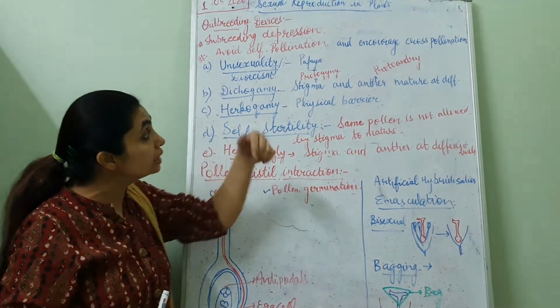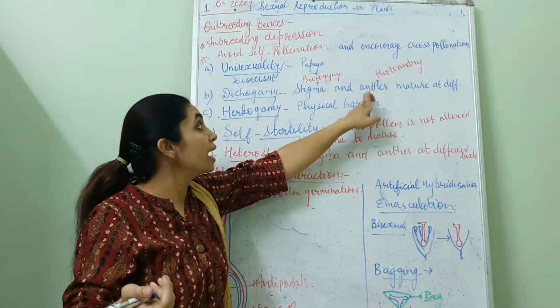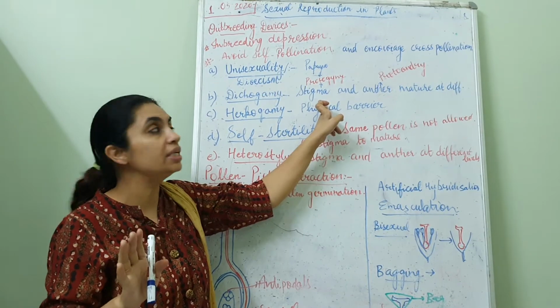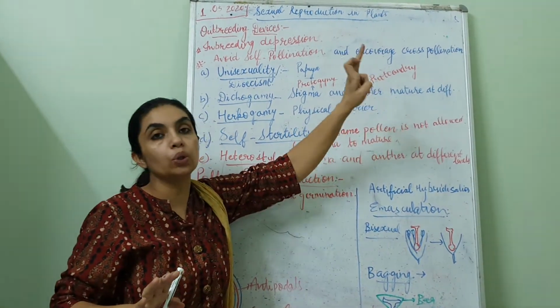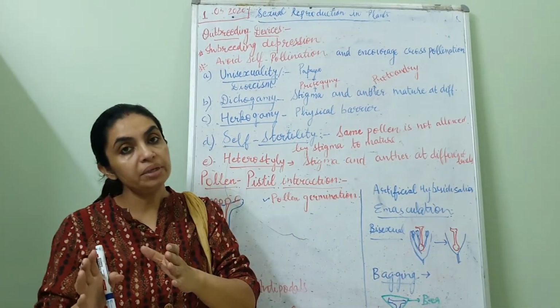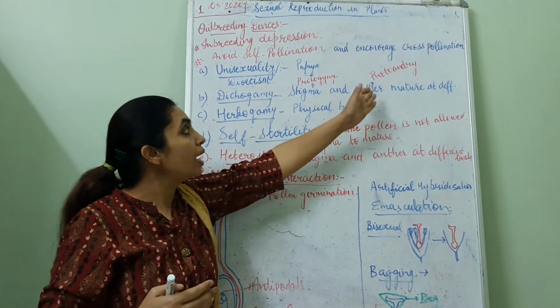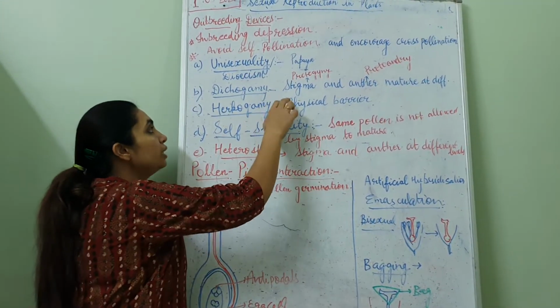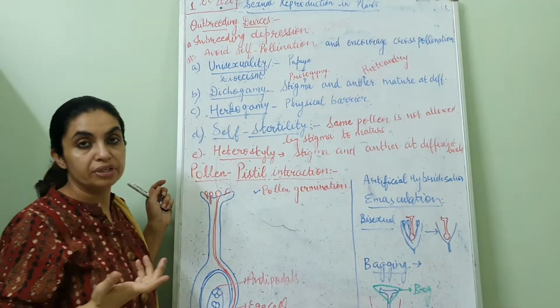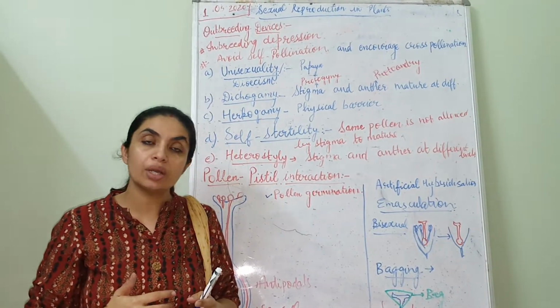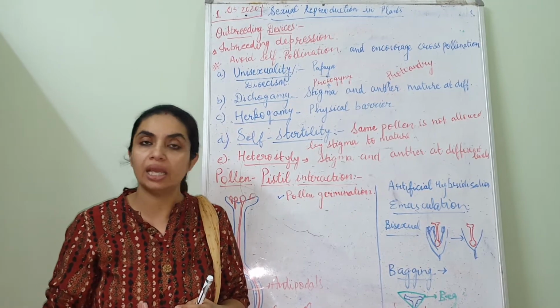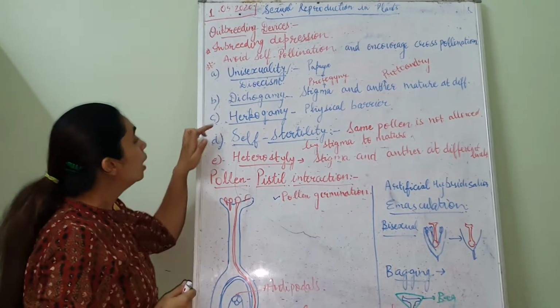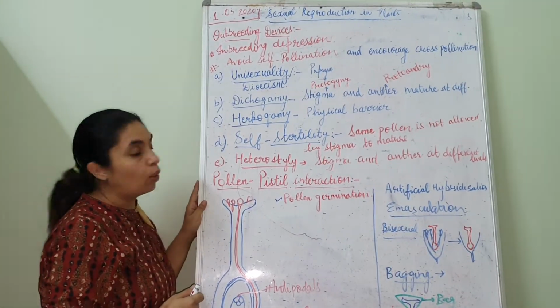And if the anther matures first and the stigma is not ready for pollination, it is known as protandry. Protandry means the male part, the anther, matures first, and protogyny means the female part matures first. The other one is immature, hence pollination will not take place. Self-pollination will be avoided in this case.